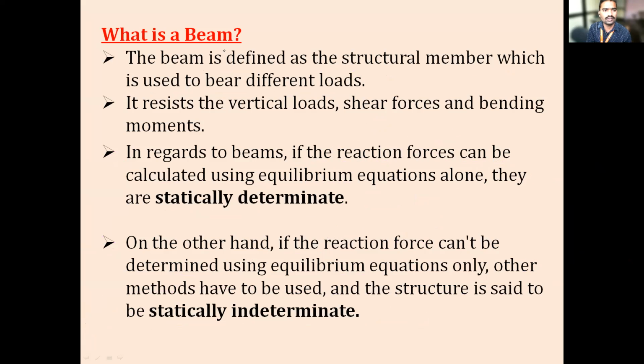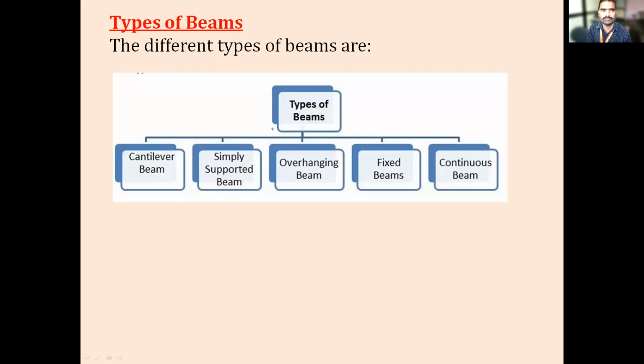Okay, sir, then what are the different types of beams? Okay, so types of beams. So these are the different types of beams. First one is cantilever beam, simply supported beam, overhanging beam, fixed beam, continuous beam. Okay, so I'll write this as a flow chart. Types of beams.